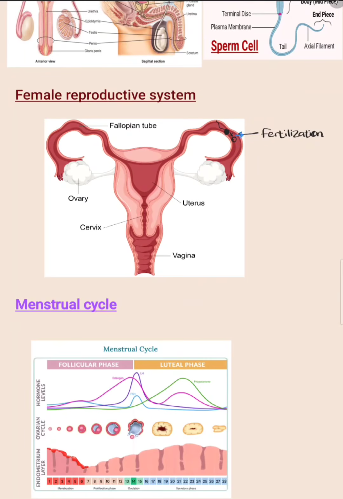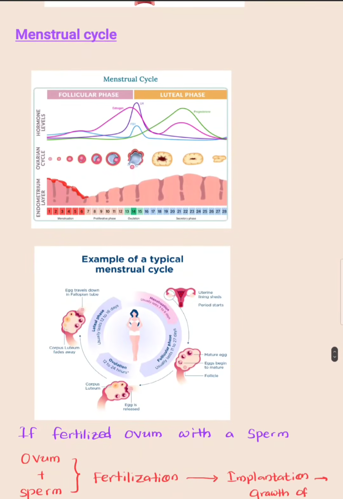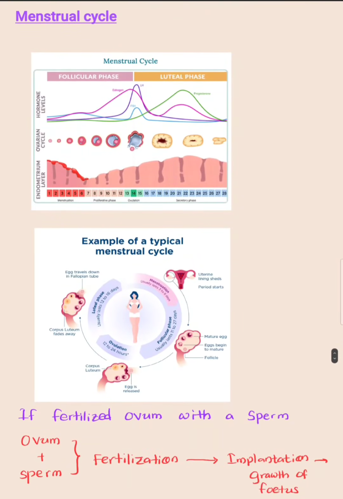During that period, if the sperm and ova are fertilized, it can cause the development of the embryo in the uterus. Right? If it does not fertilize, it may cause the menstrual cycle. The menstrual cycle is a cyclic process. It may last 28 days. 28 days.